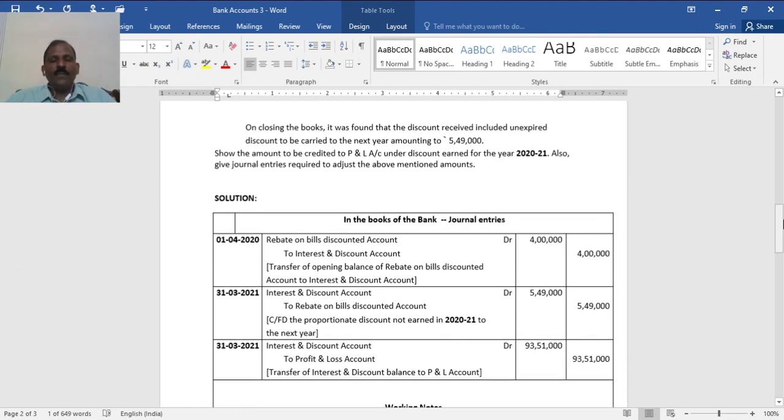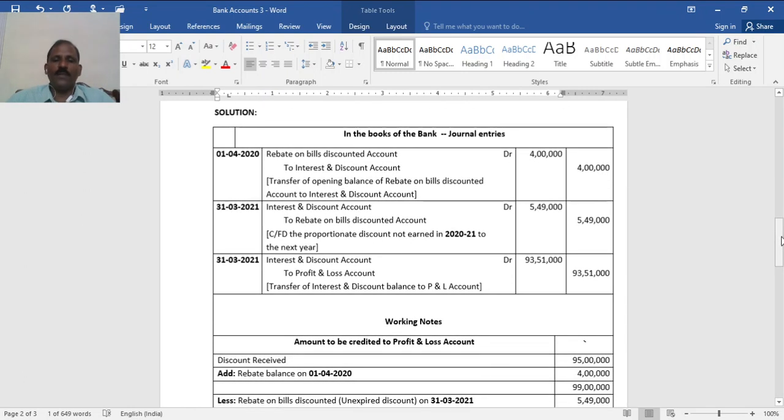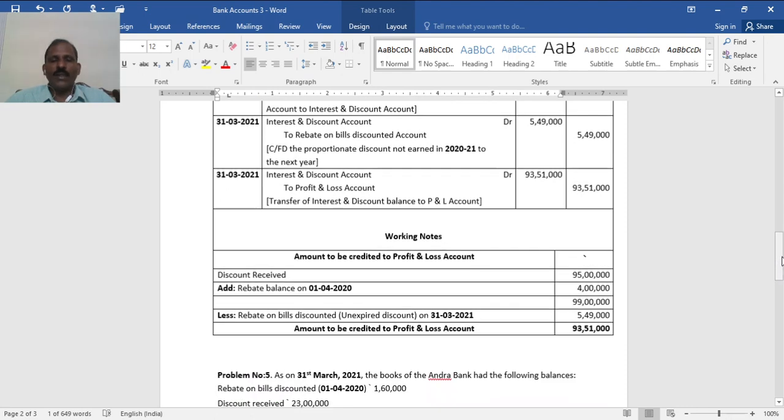At the beginning, rebate on bills discounted account is debited to interest and discount account. This is the opening balance; prepaid or unexpired discount at the beginning should be added. Interest is a credit, so to add you should credit that. And in the interest and discount account, the rebate at the end is carried forward as the unexpired period interest. Then interest and discount account is debited to profit and loss account. That amount has to be transferred.